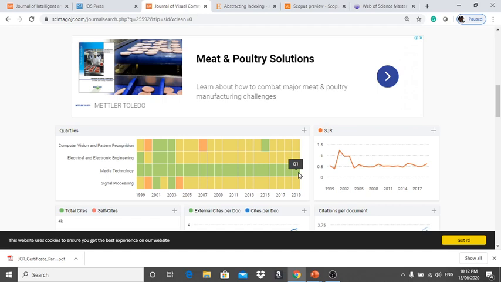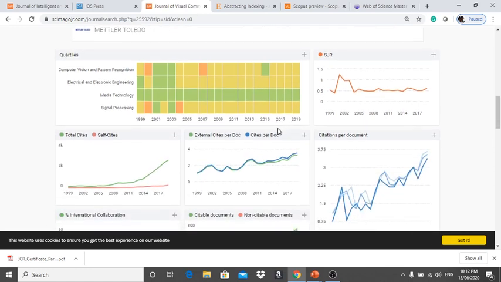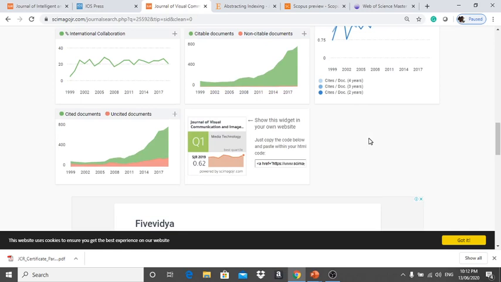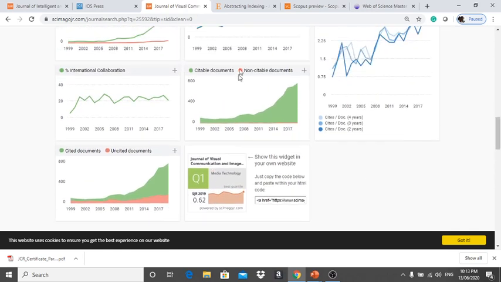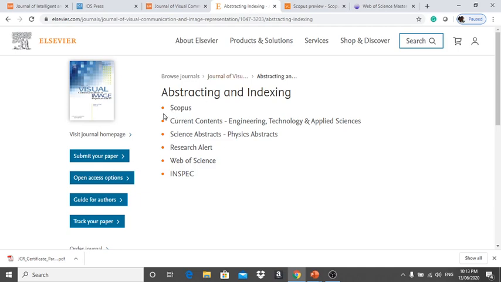So the papers belonging to media technology come under the Q1 category, the best papers we can say based on these quartiles. These are the citation graphs. So this media technology belongs to Q1, we can understand. On the home page we can also find abstracting and indexing. Nowadays they give Web of Science directly. Web of Science contains SCIE and SCI also. So it is indexed in Scopus as well as SCI, Web of Science.